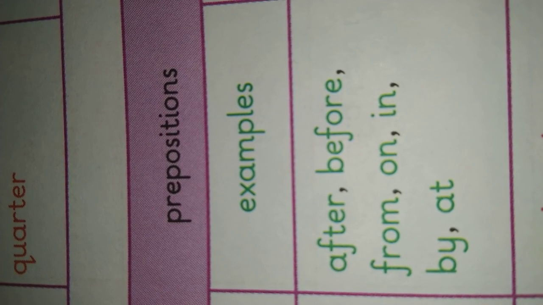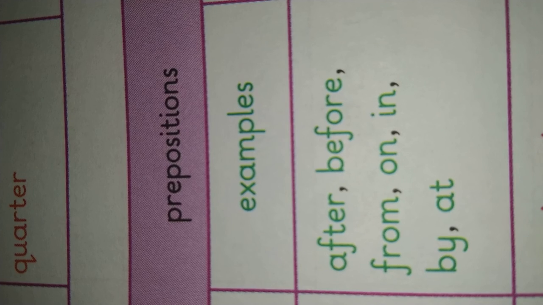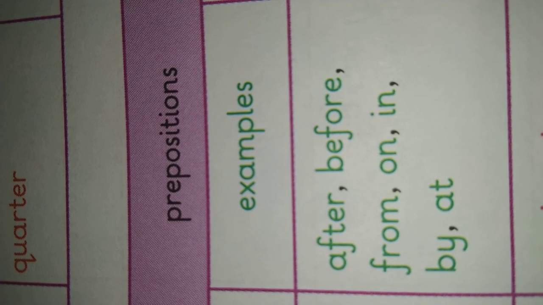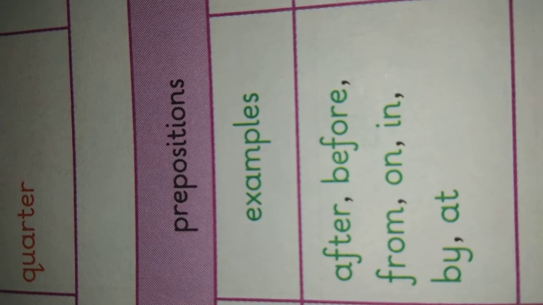The fifth rule to be kept in mind is that to is used as a preposition and also to is used as an infinitive, but they are not the same. So do not confuse the infinitive particle to, like to sing, to live, with the preposition to. I am going to London, he gave it to me. So to as a preposition, we see I look forward to lunch. I look forward to seeing you.